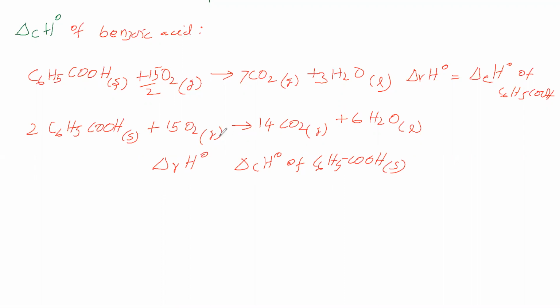So this is for 2 moles. Here 2 moles of benzoic acid are undergoing complete combustion. But the definition says enthalpy of combustion means 1 mole of benzoic acid should undergo complete combustion. Therefore, this delta rH naught is for 2 moles. For 1 mole, we have to divide by 2.